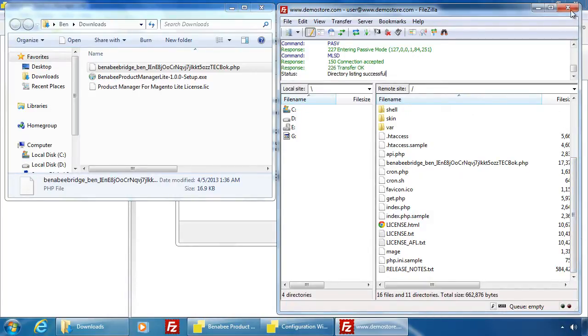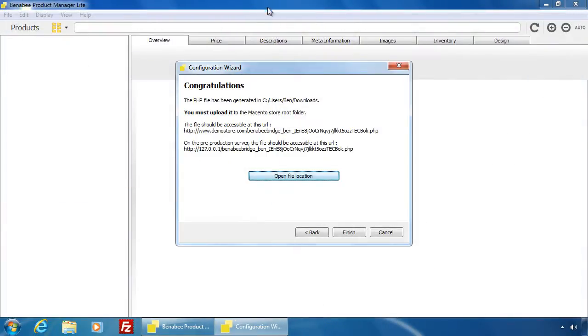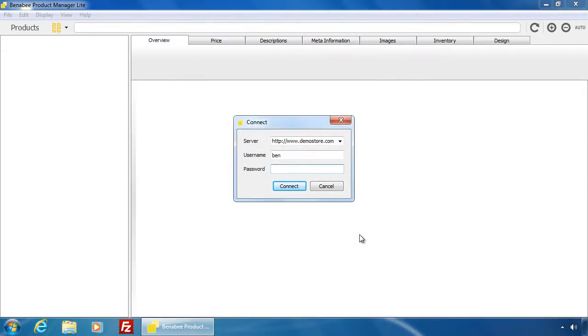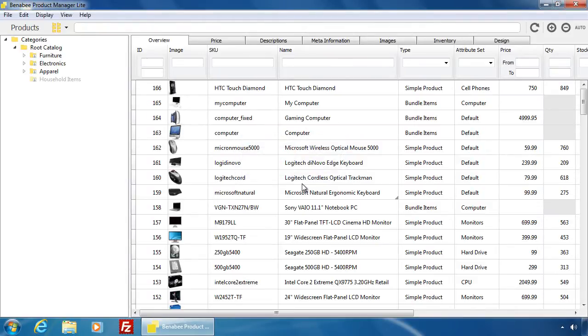Close the FTP client. Click Finish. Type your password and click Connect. The installation is now complete and you can start to use Product Manager for Magento.